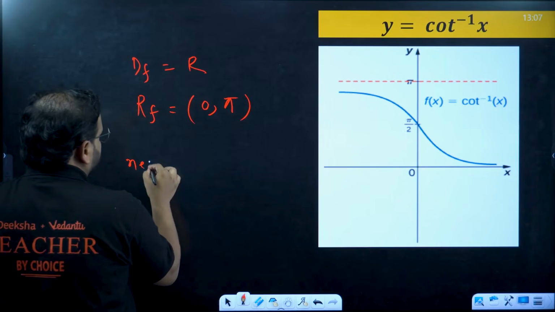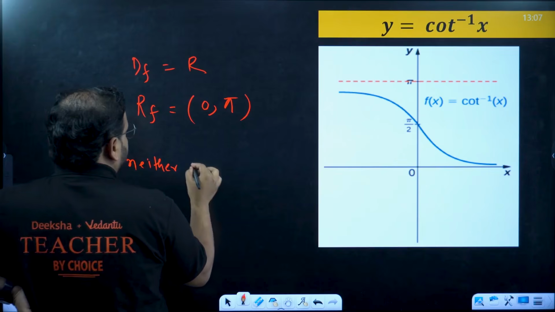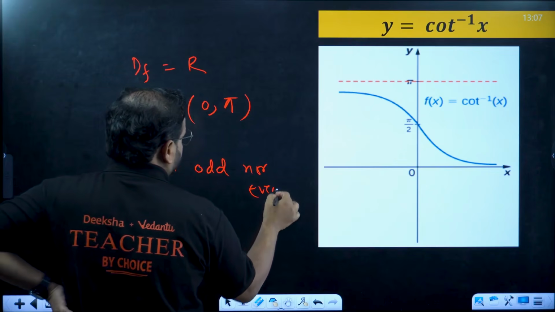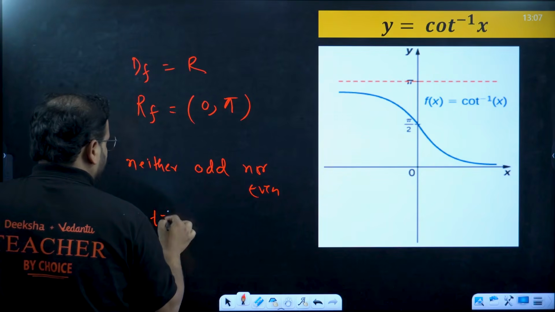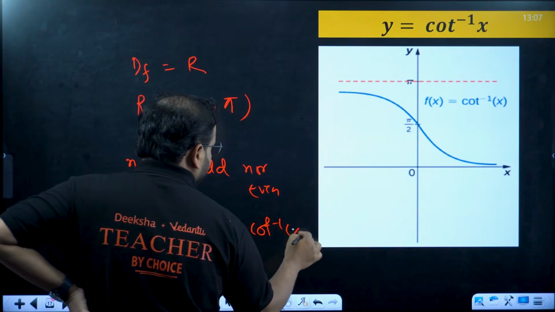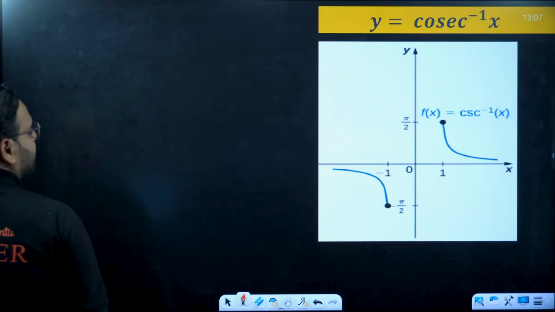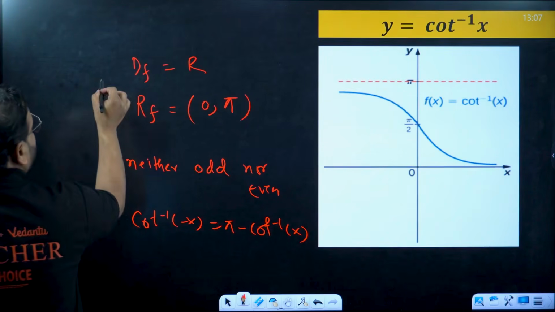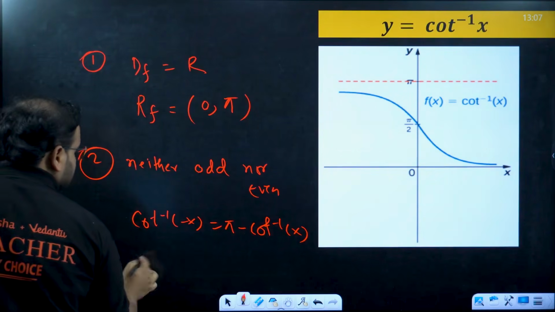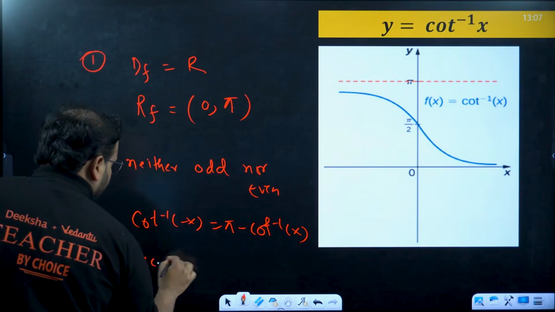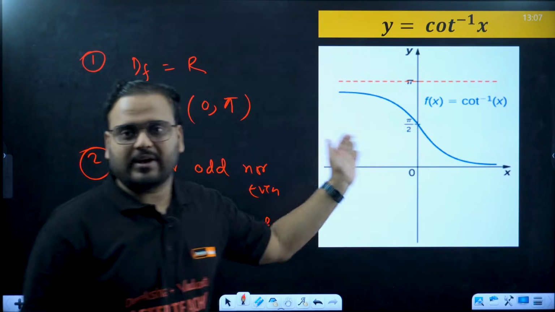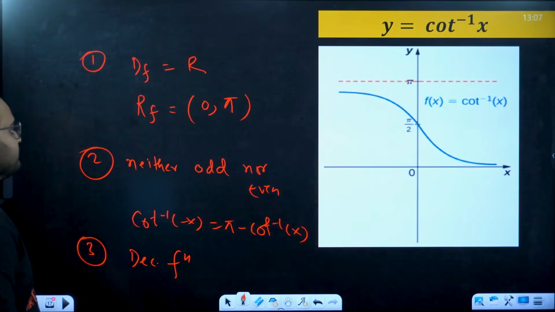What about odd even? Again, neither odd nor even. Means cot inverse of minus x is what? Pi minus cot inverse of x. And what about increasing, decreasing, sir? So one point is here, second point is here, and third point is here. It's a decreasing function. You see, this is going down, right? So if you increase the x value, y is coming down.